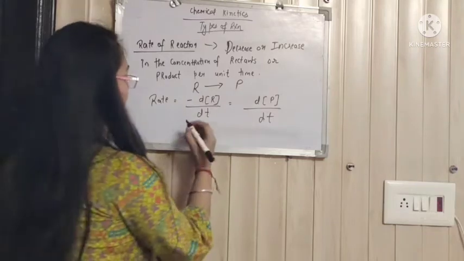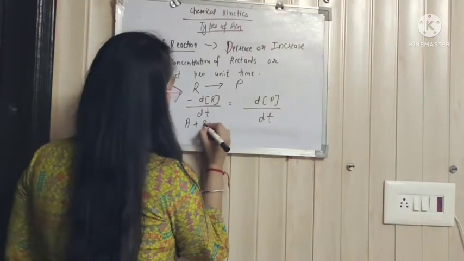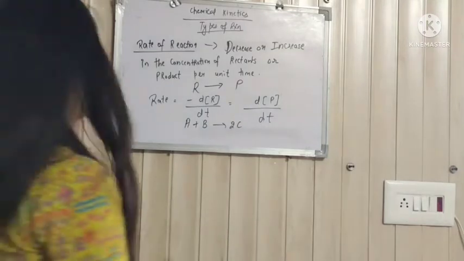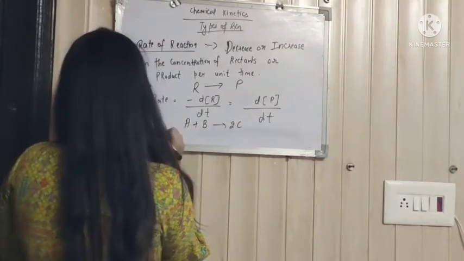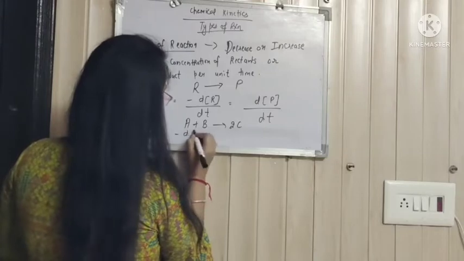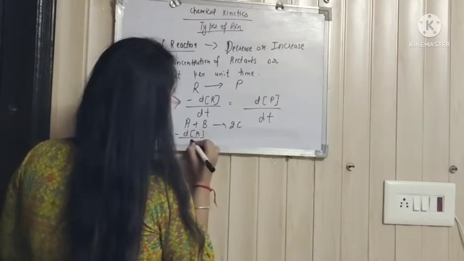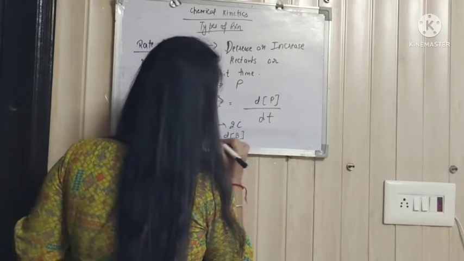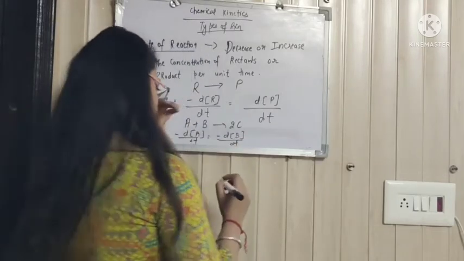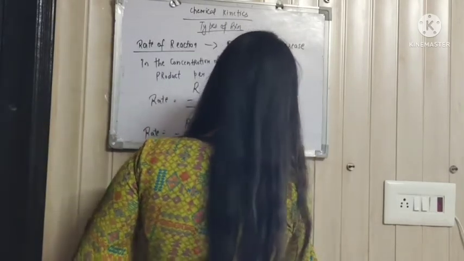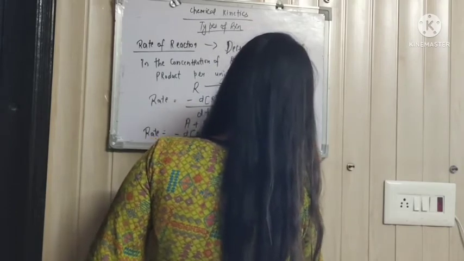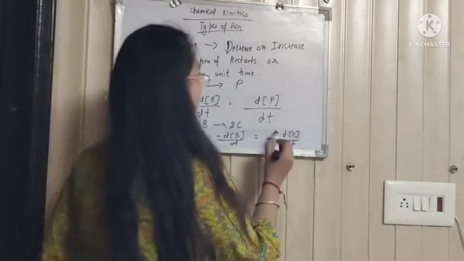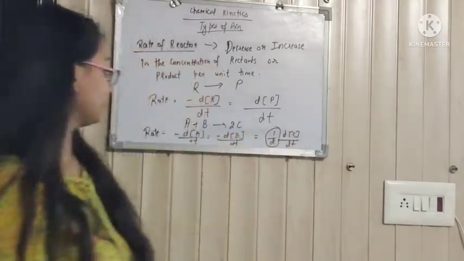Consider a reaction A plus B gives 2C. Now what's the rate for this reaction? The decrease in the concentration of reactants A and B is equal to the increase in the concentration of C. Now from where does this half come and how?